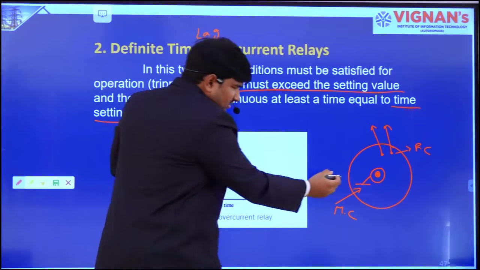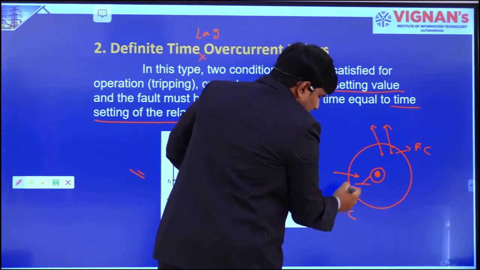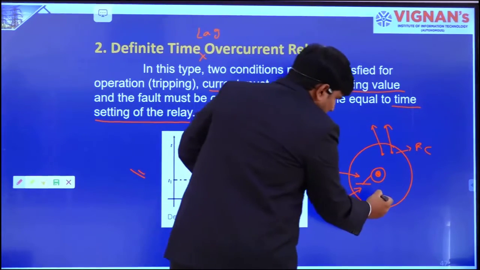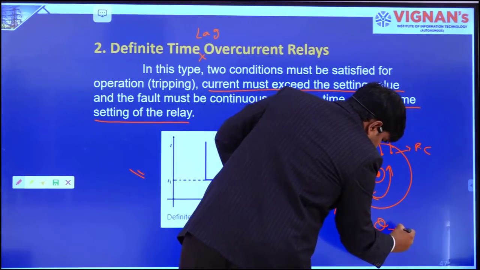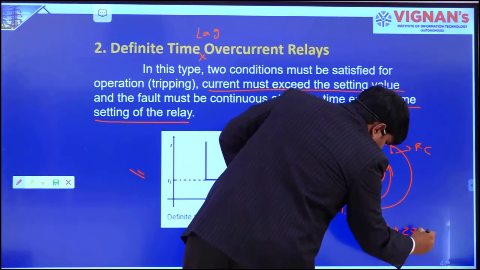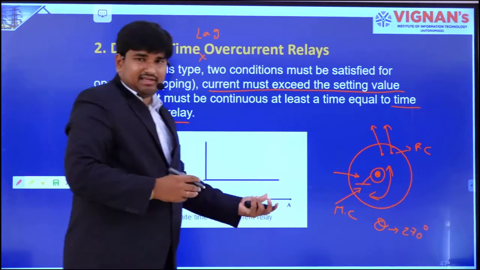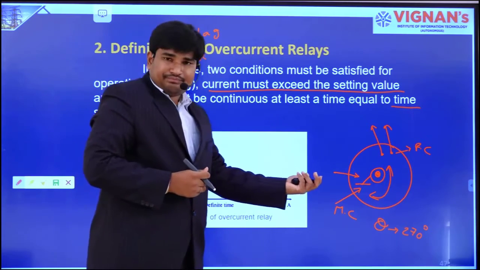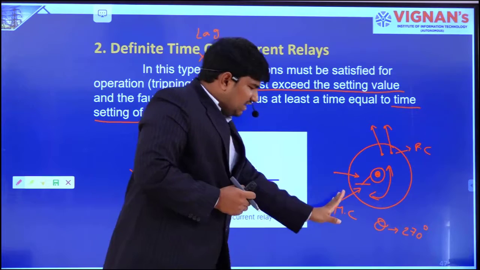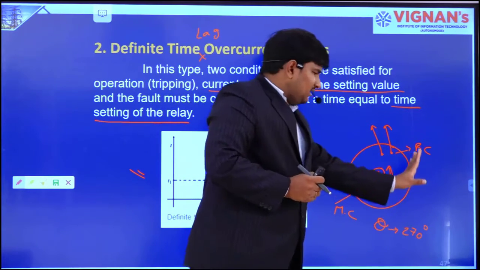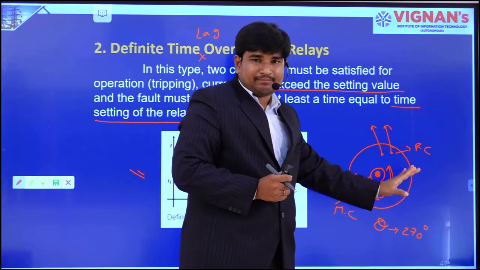At this position I have placed the moving contact, taking this amount of time delay, let it be theta, say around 270 degrees, right. So the disk has to start from here and reach here after some time.